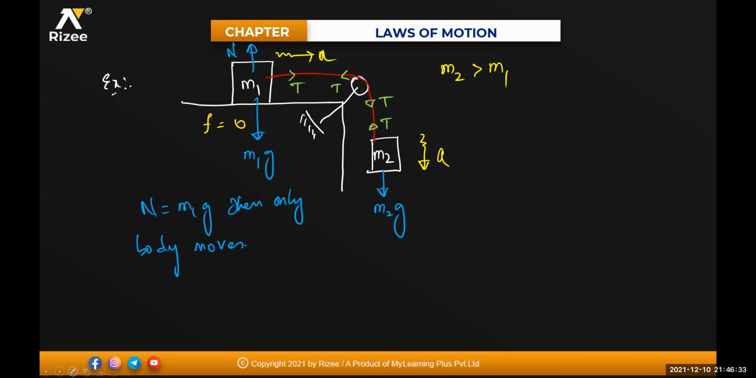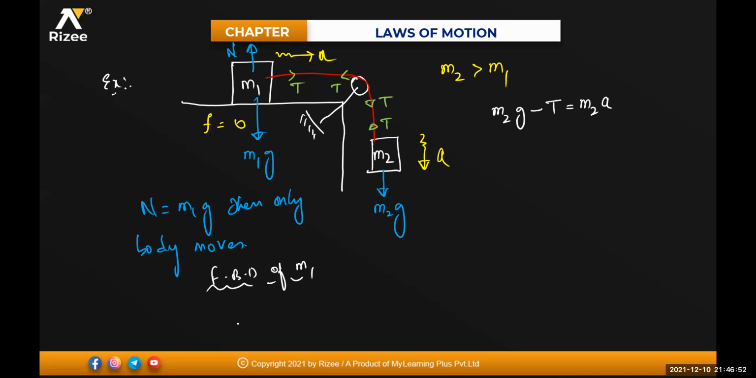Now how to write the equation for your M2g? In this direction the body is moving, the downward direction. So how do you write the equation? M2 into g minus the opposite tension T is equal to M2 into a. Clear?